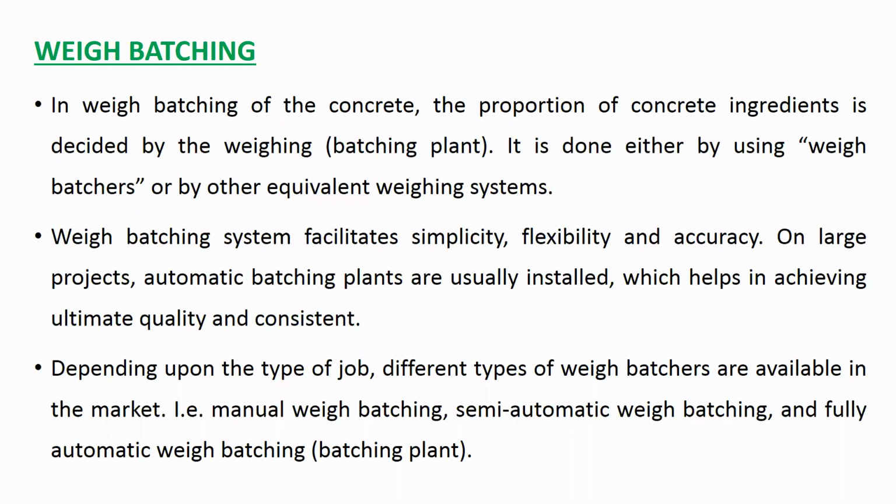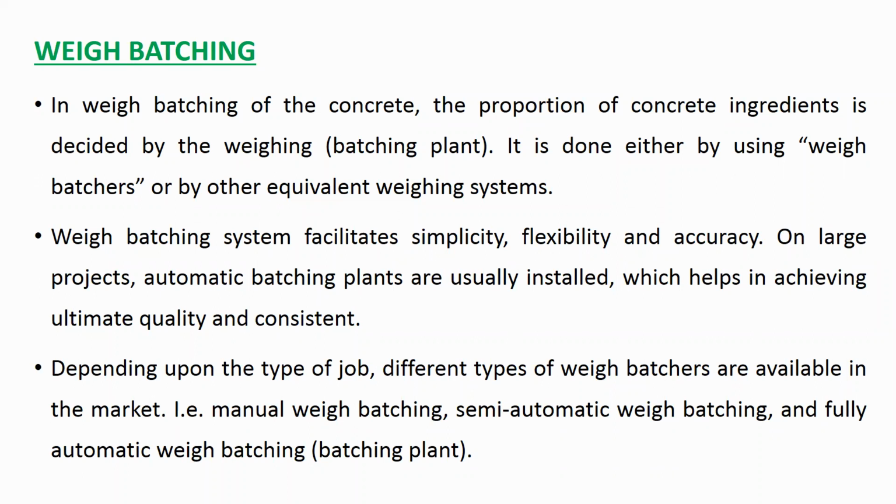If suppose you are taking 10 kg of cement, then what will be the quantity of sand and coarse aggregate? Ratio is 1:2:4. So if you are taking 10 kg of cement, then sand will be 20 kg and coarse aggregate will be 40 kg. Understood?